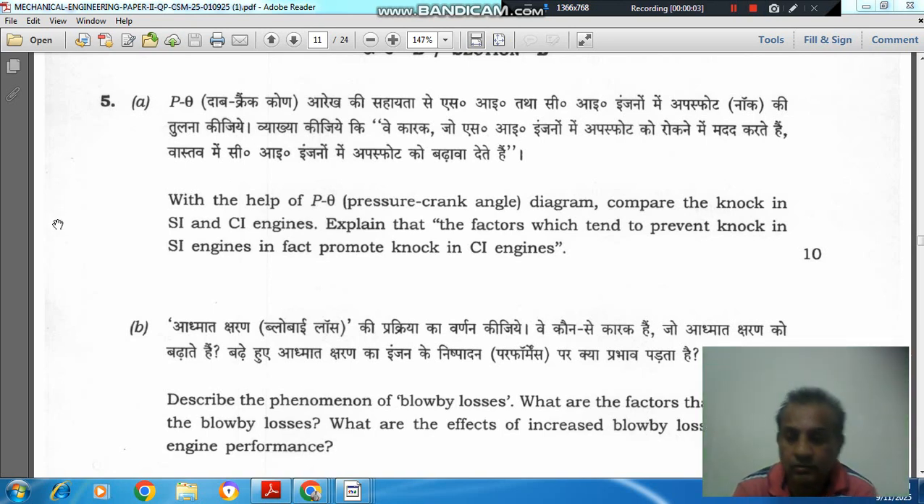Hello, welcome again. We are solving Mechanical Engineering Paper 2 of year 2025 of Civil Services Mains Exam. Question number 5 is, with the help of P theta pressure triangle diagram, compare the knock in SI and CI engine. Explain the factors which tend to prevent knock in SI engine and promote knock in CI engine.